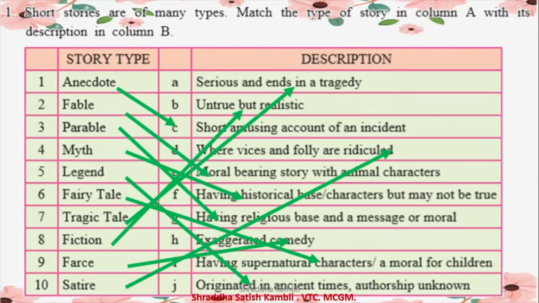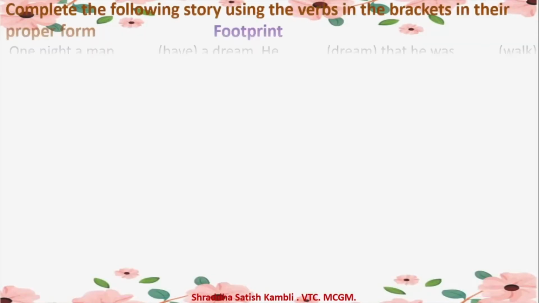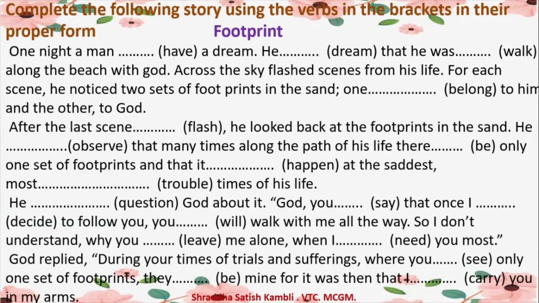Now we are supposed to complete a story as well. Now there is a story called The Footprint. This story also has some kind of moral to it, but here, along with reading and understanding the story, you will see certain words which are put in the bracket. You have to complete the story by using these particular words in their proper form.